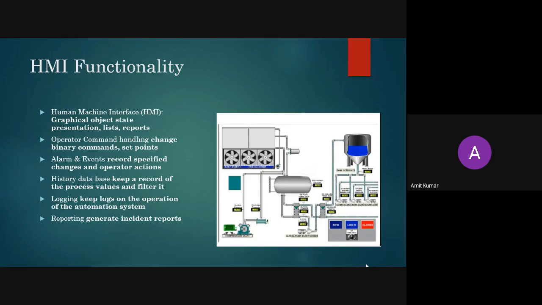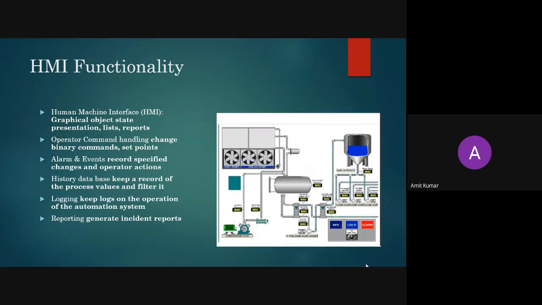That is what the list means. The third thing is reports. Reports means that with a single click you are able to generate the report of a day, a month, or a year. Depending upon the complexity of your system, you can generate different kinds of reports.